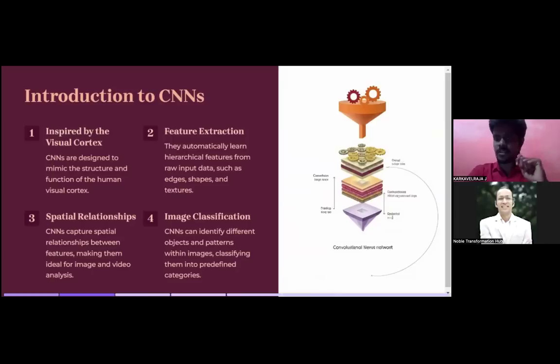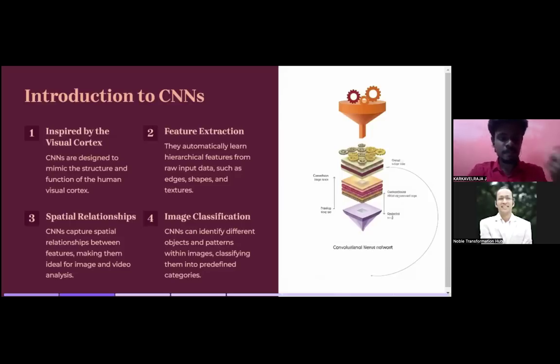Whenever we have an image, it needs to capture the features from it. In images there are going to be edges, shapes and structures. Consider this an image: I'm sitting, there is a pink background, and I have darker skin. In order to understand everything, we use parameters like edges, shape and structure, which come under the category called feature extraction.